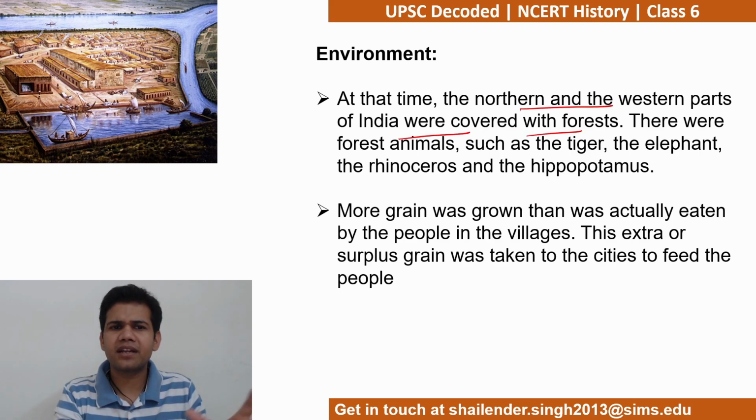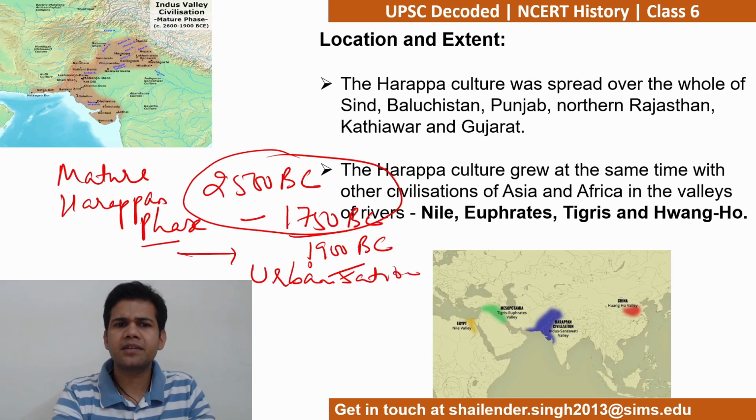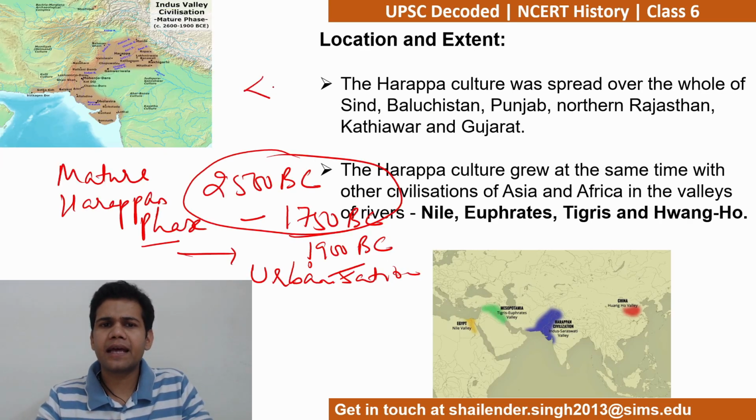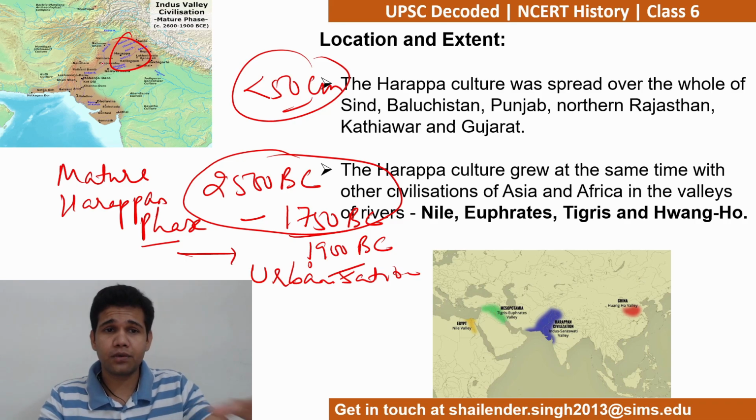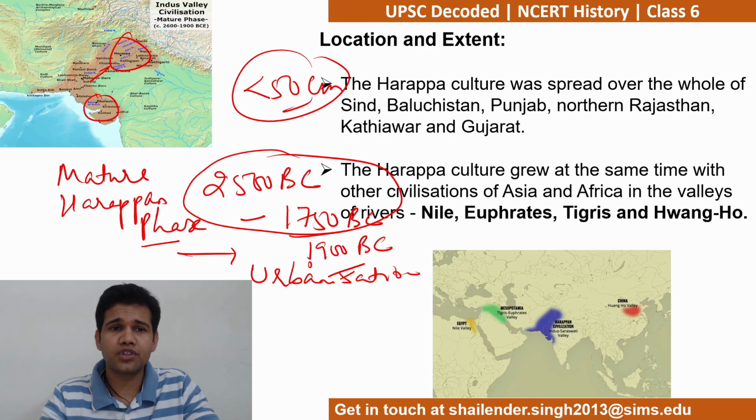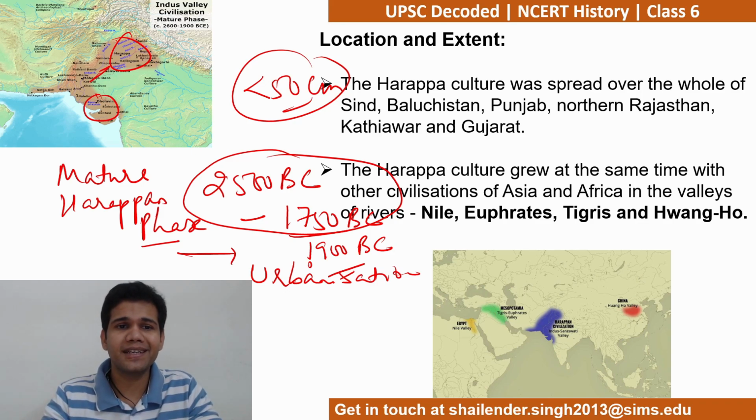इस इलाके में जनरली, जहाँ पे हम बात कर रहे हैं, आज की डेट में रेनफॉल लेस दैन 50 सेंटीमीटर्स होती है, which includes पंजाब हरियाणा रीजन ऑफ इंडिया, which includes northwest part of India, Rajasthan, and parts of Gujarat where this civilization was located.